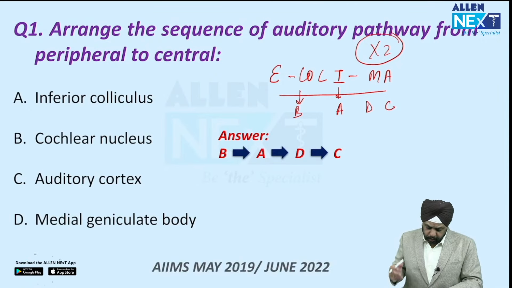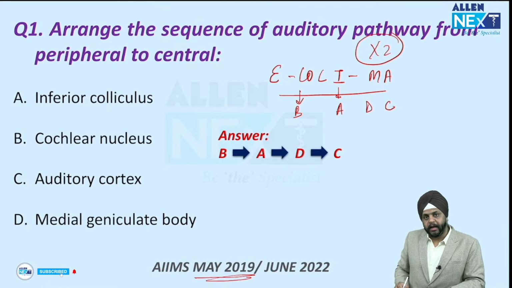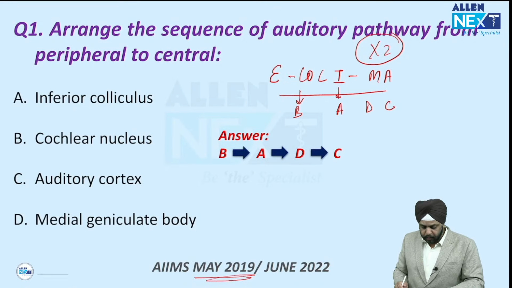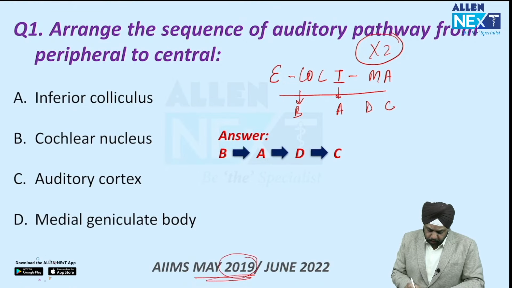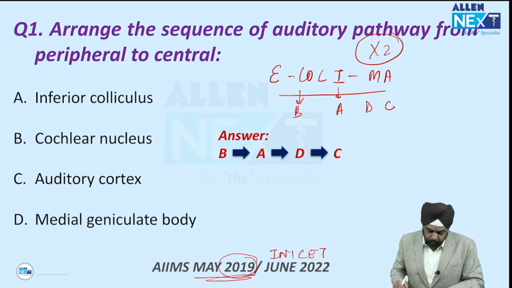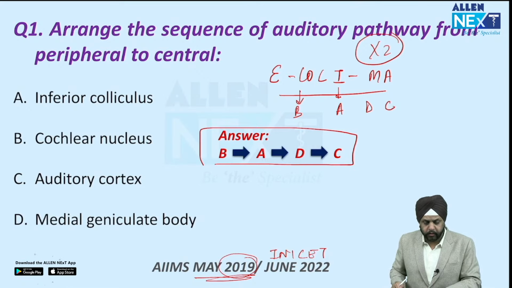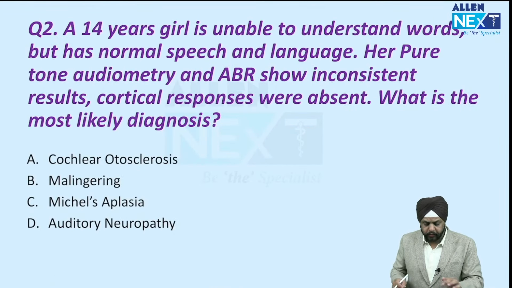Right. Okay. And this question has been repeated. I think this is a favorite topic of AIIMS examiners, INI-CET examiners. It was asked in the AIIMS May 2019 and the INI-CET June 22. Twice this question has been asked in your exams. It was asked once again today. Right. So the answer over here was B, A, D, C. So arrange in the sequence order. Let's go to the next question.